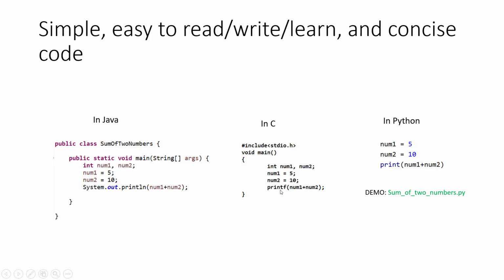Similarly, this is how we write it in the C programming language. And now in Python, here num1 and num2 are integer variables, but there is no declaration. We are not declaring num1 and num2 as integers here.